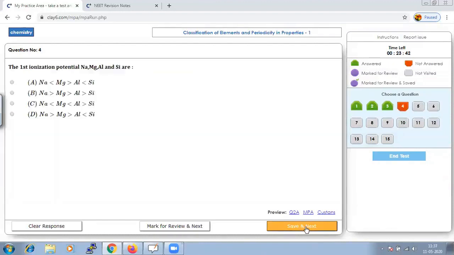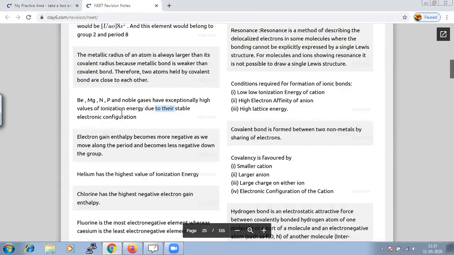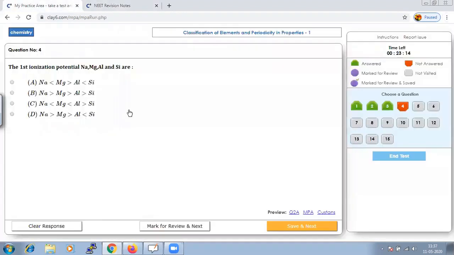Save and go to next. The first ionization potential of sodium, magnesium, aluminium, and silicon are. They have asked us the order, that is, the first ionization potential. Options are given for which it will be high. So from the given options, we have to come to a conclusion.